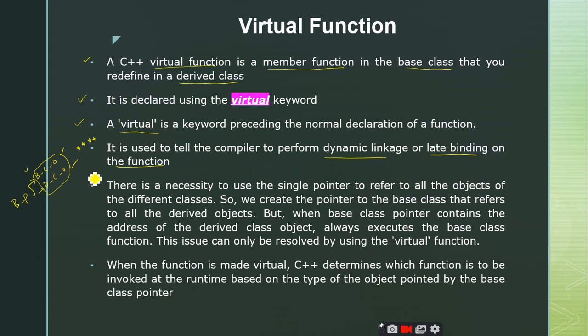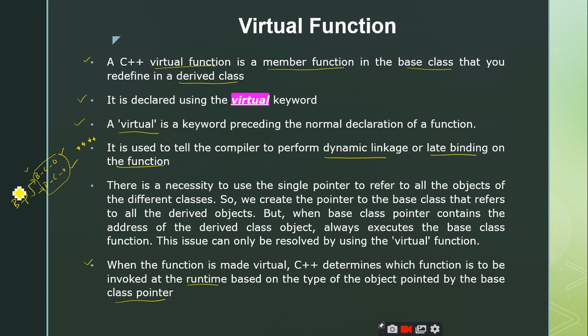But if you want to postpone the binding process till runtime, you have to tell the compiler that with a virtual keyword, right? Is it clear up to this point? Yes, sir. So when the function is made virtual, C++ determines which function is to be invoked at runtime based on the type of object pointed to by the base class pointer, right?